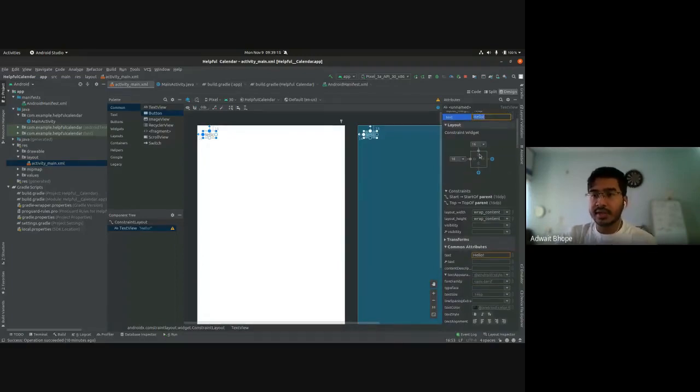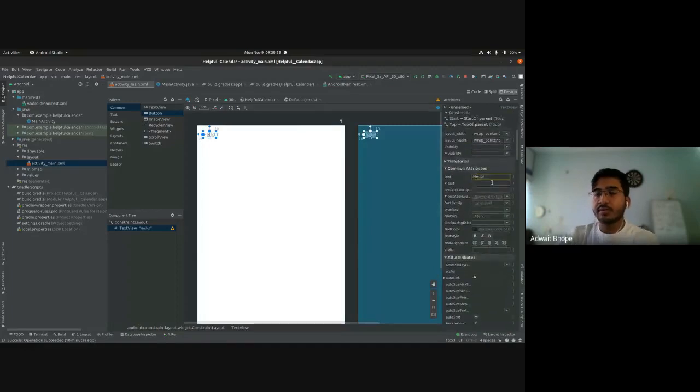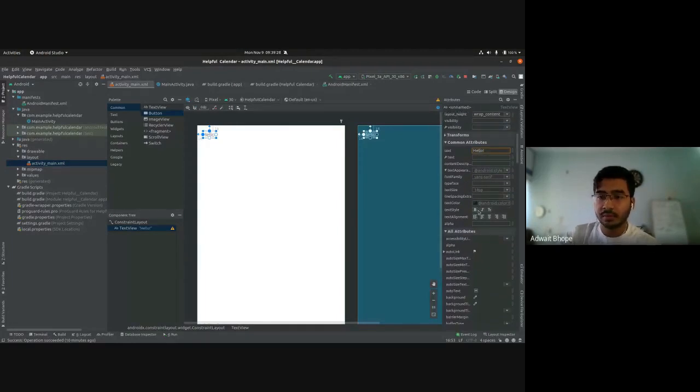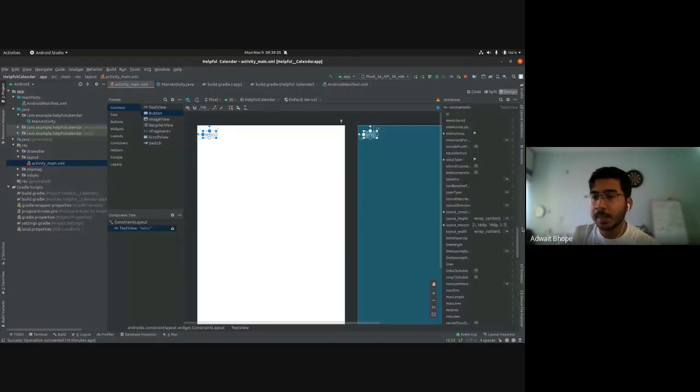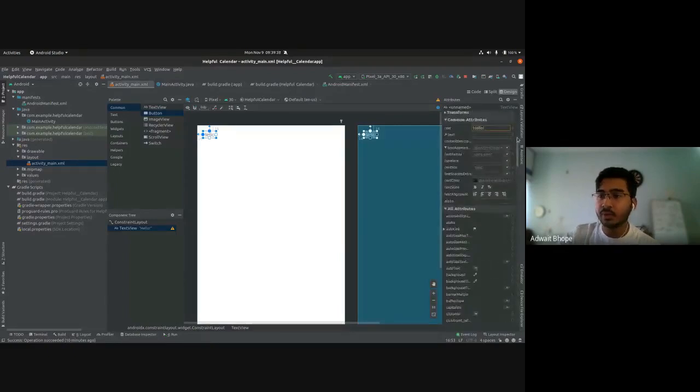So this is the constraint editor, the UI. You can click on this plus button to add different constraints. And then you have other attributes that are specific to a text view. So what kind of text do you want, what font size, font type, and so on. There are actually tens of attributes over here, and you can edit any of them to change how this UI behaves.